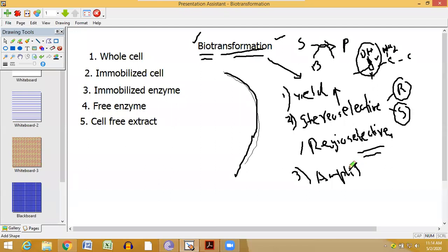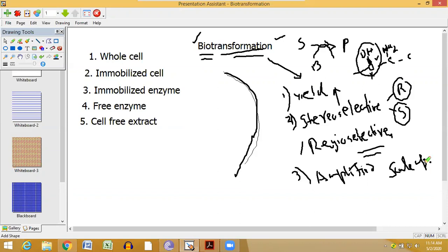That means if you want to scale up the reaction, say now you are doing a 2-liter batch reaction, and tomorrow the demand is such that you need a 20-liter batch reaction.